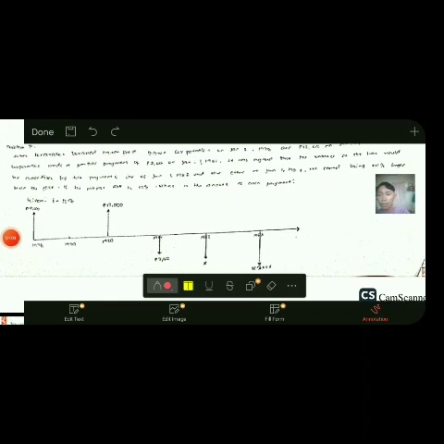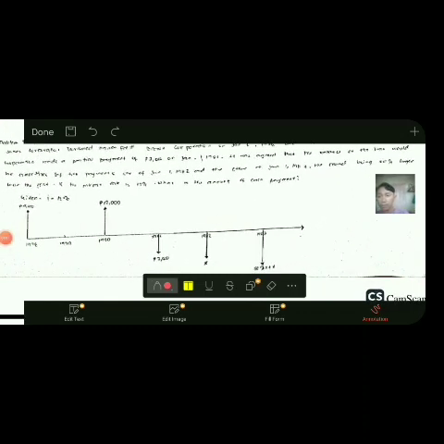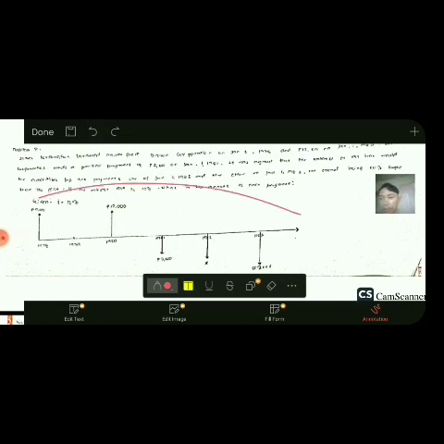So this is our given cash flow. I is 12%, then our cash flow is this. It starts here with 9,000 from 1978, then in 1980 is 12,000. And then in 1981 he made a partial payment of 7,000, then in 1982 is what we are looking for, and then in 1983 is also what we are looking for.